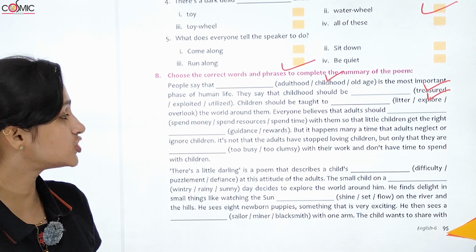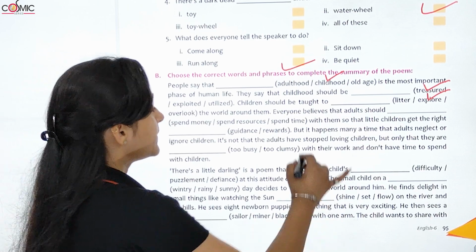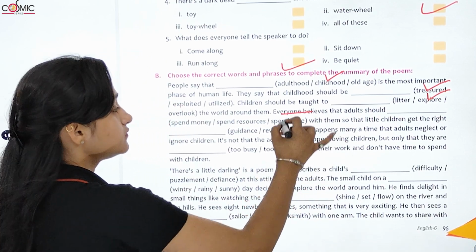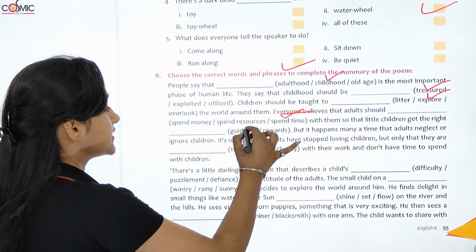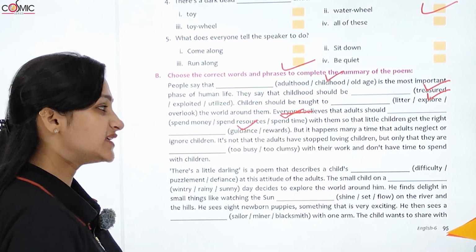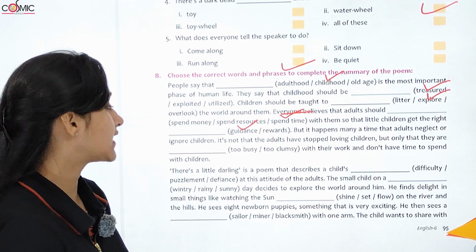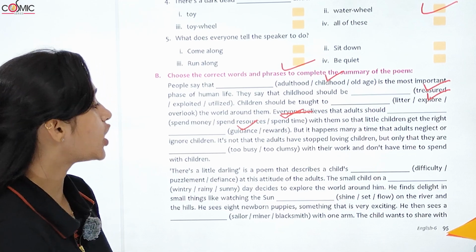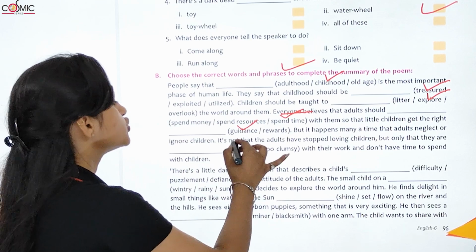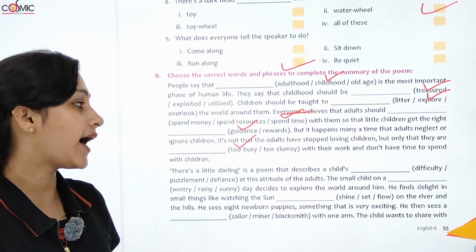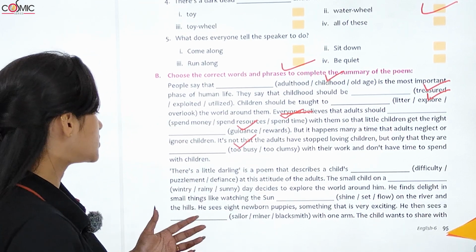Everyone believes that adults should spend time with them so that the children get the right guidance. But it happens many a time that adults neglect or ignore children. It's not that the adults have stopped loving children, but only that they are too busy with their work and don't have time to spend with children.